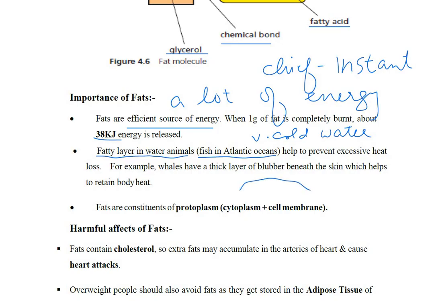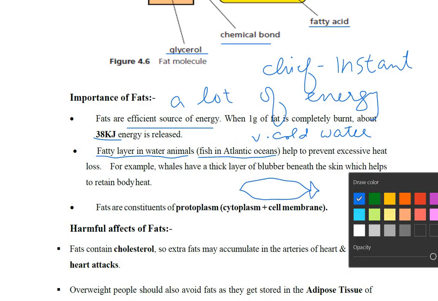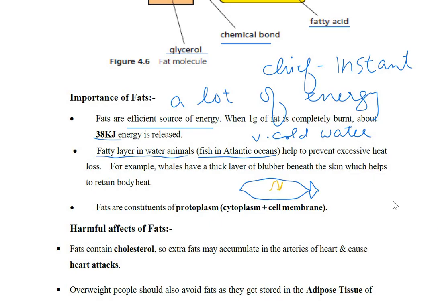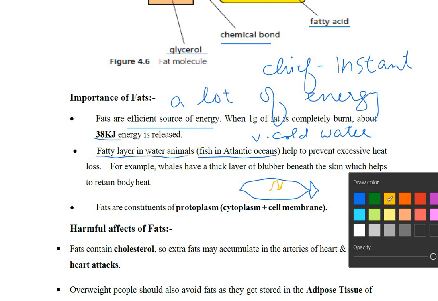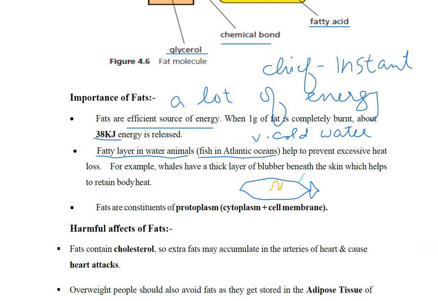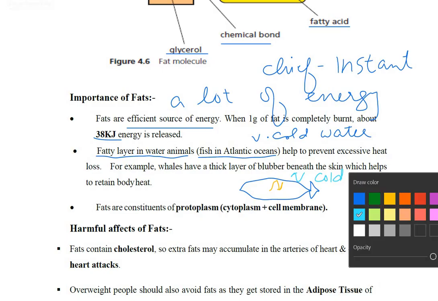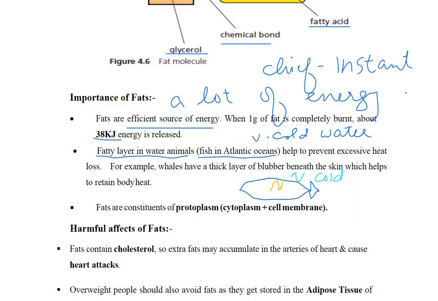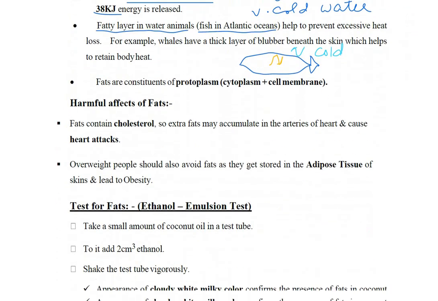For example, if this is a fish, the heat of the body is retained inside the body, and the coldness of the ocean seawater does not enter the body. This is the importance of fat, especially for penguins and other marine life.